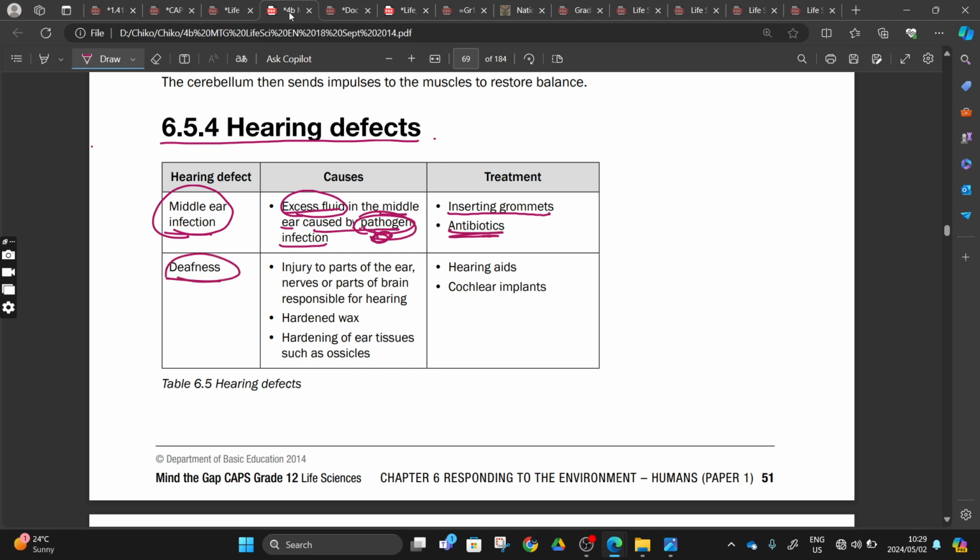Then another one is deafness. Deafness can be caused by injuries to parts of our ear, specifically the nerves or the parts of the brain responsible for hearing, the ossicles, the eardrum, the oval window, the round window, anything that can cause hearing loss, right? And this can also be caused by hardening of our wax.